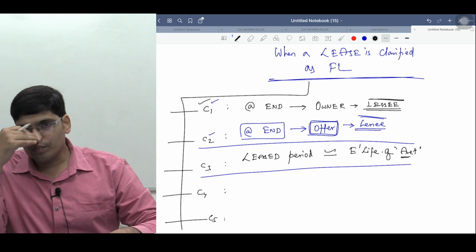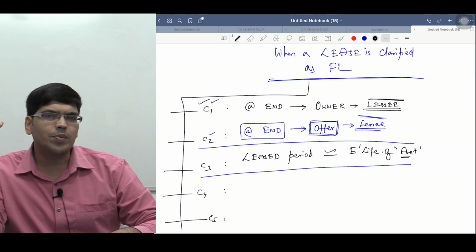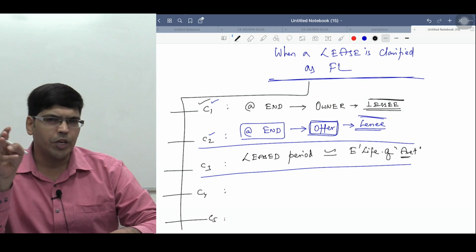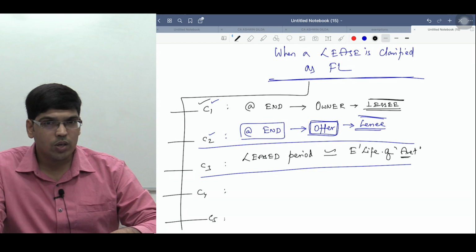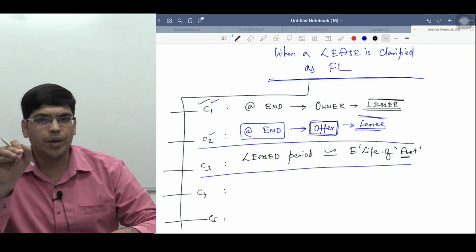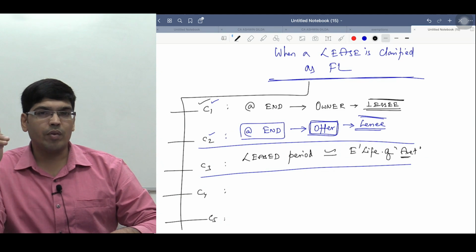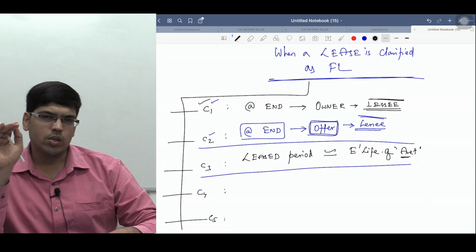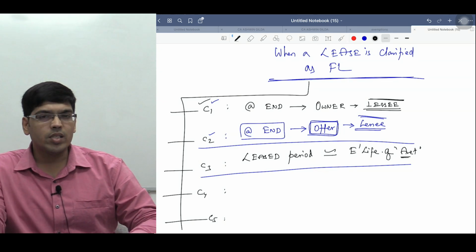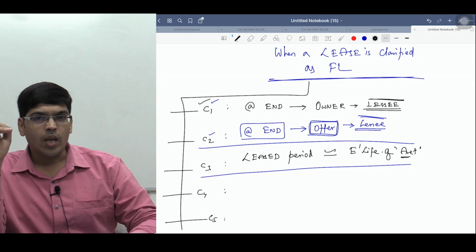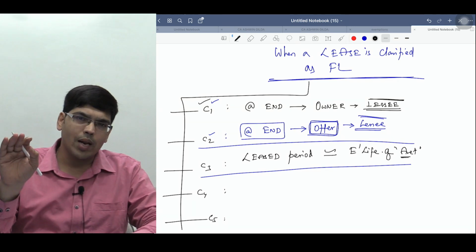For example, sir, imagine laptops are given on lease. What can you expect the life of a laptop to be? Max to max 3 to 4 years. After that they'll become old. They may not function really well as per the requirements of the time. Thereby, if an electronic item, say a laptop, is given for a lease for a period of 4 years, it's almost given for its economic life. So ICAI says, or AS 19 says, if an asset is given for most of its economic life, then you can classify the lease as what?